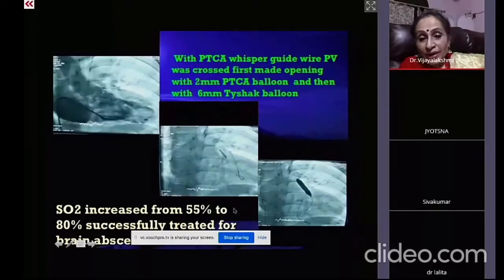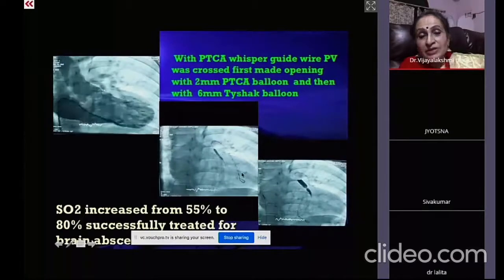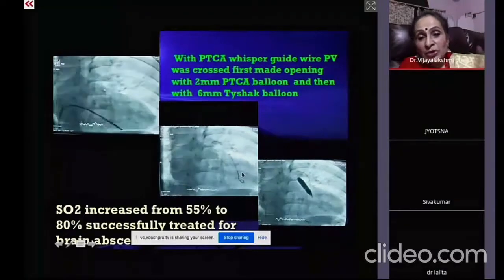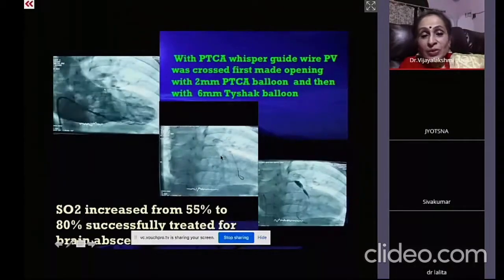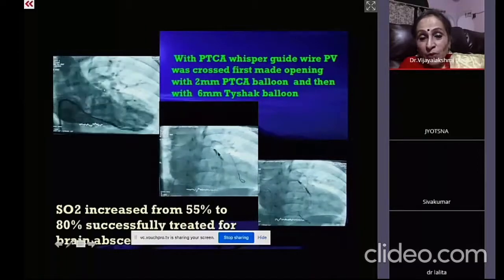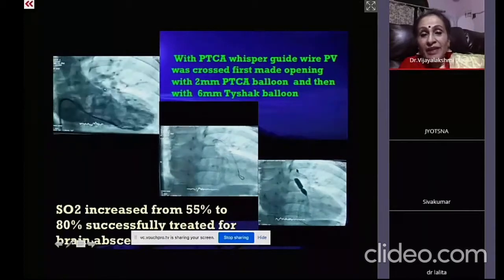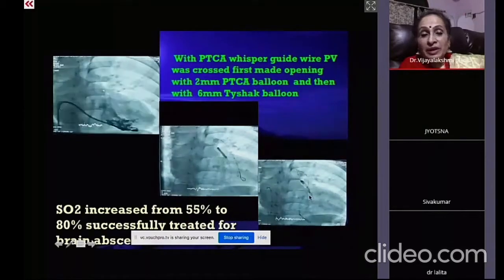So what I did was, with the floppy guide wire, I crossed the lesion with the Shinobi by the side, and this is only a 2 millimeter PTCA balloon. And once the 2 millimeter PTCA balloon succeeded, I went with the 6 millimeter Ty-Shak balloon.